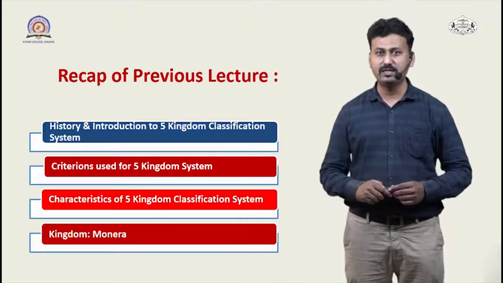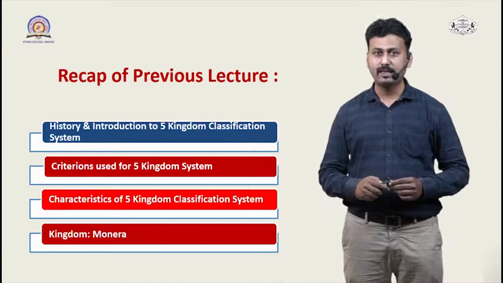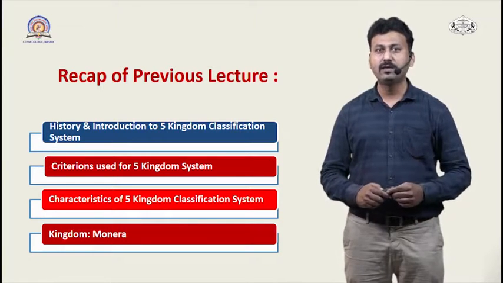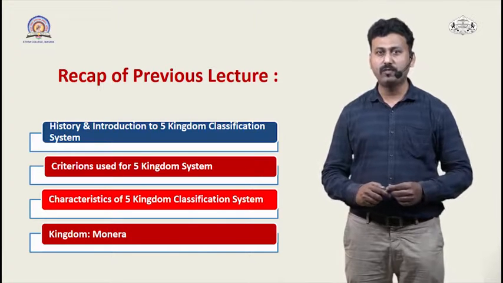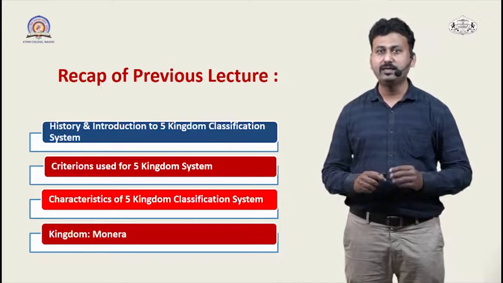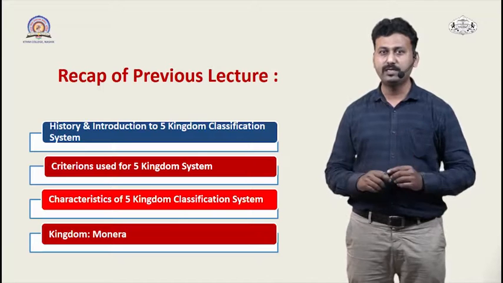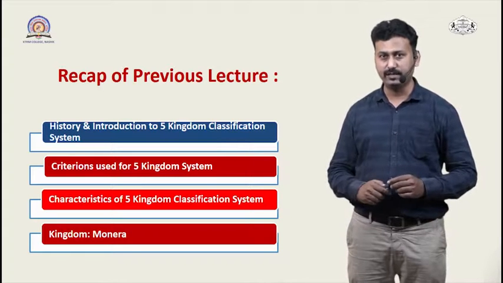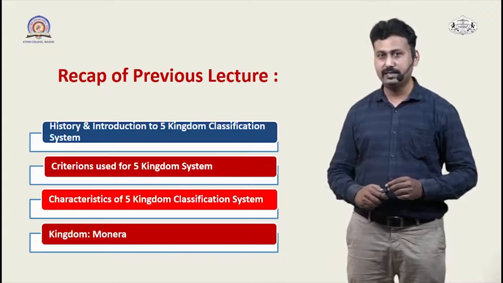Earlier there was a 2 kingdom system proposed by Linnaeus. Then came the 3 kingdom system, followed by the 4 kingdom system of Copeland, and finally this 5 kingdom system, which was proposed by R.H. Whittaker in the year 1969.